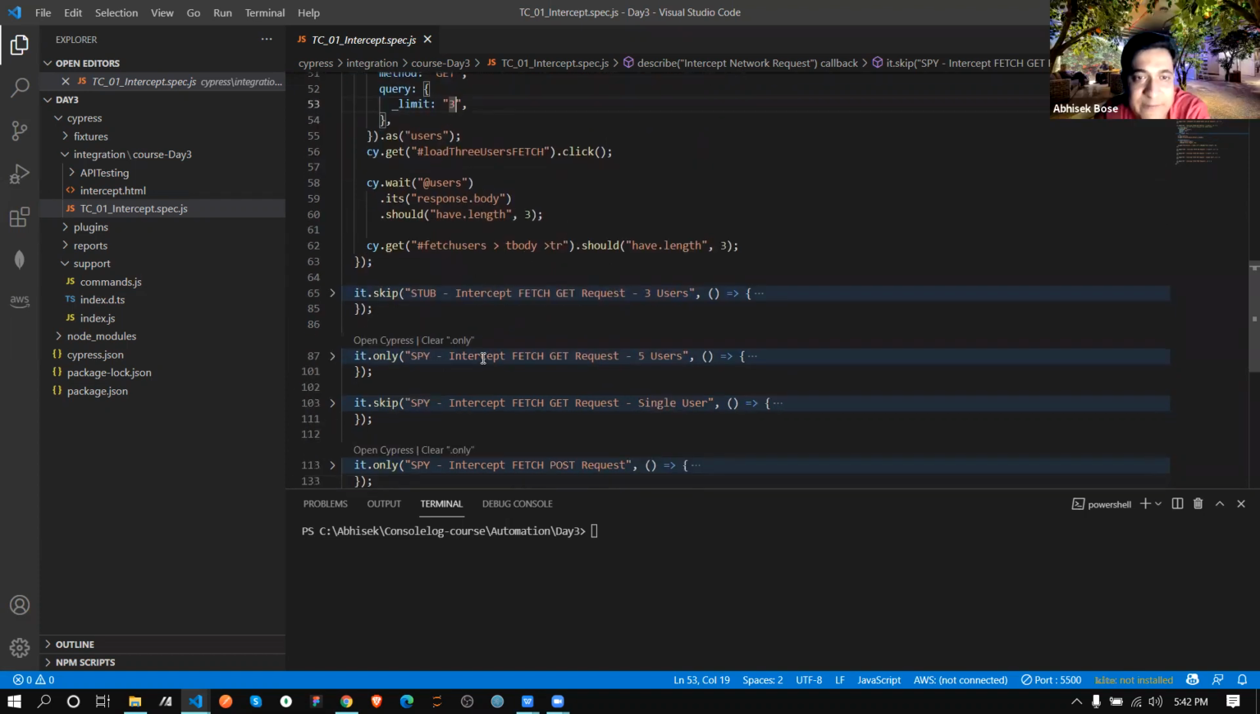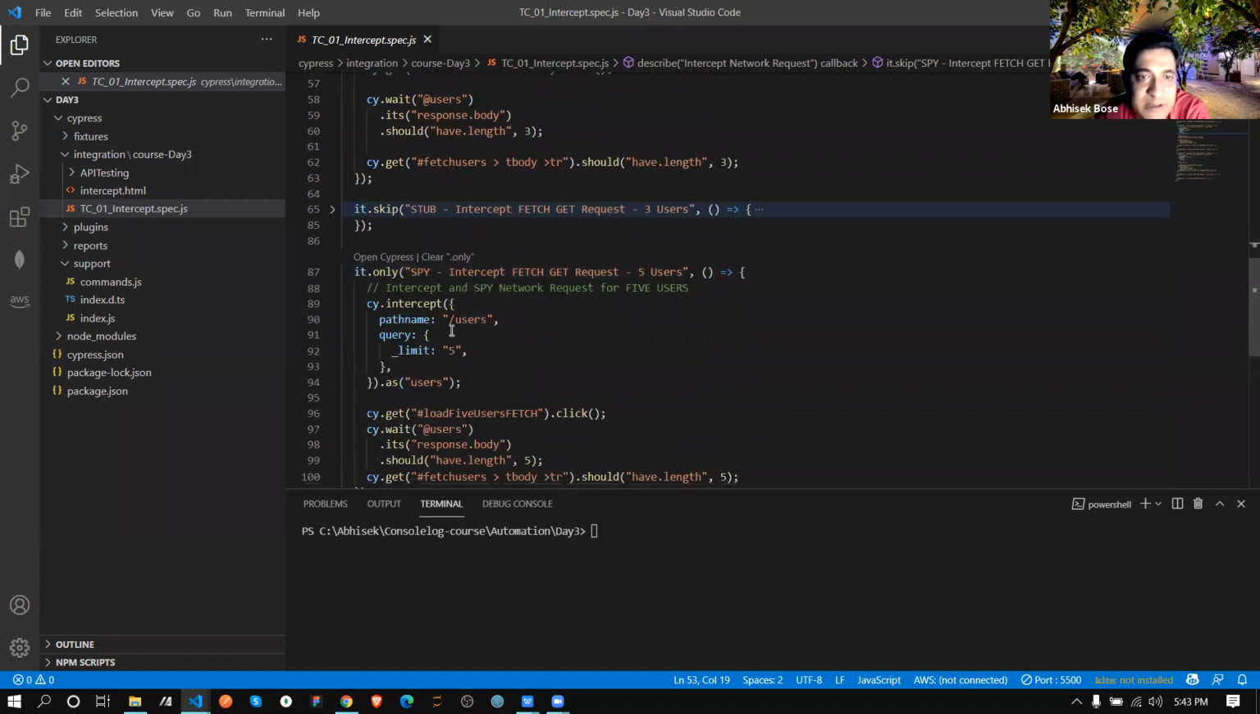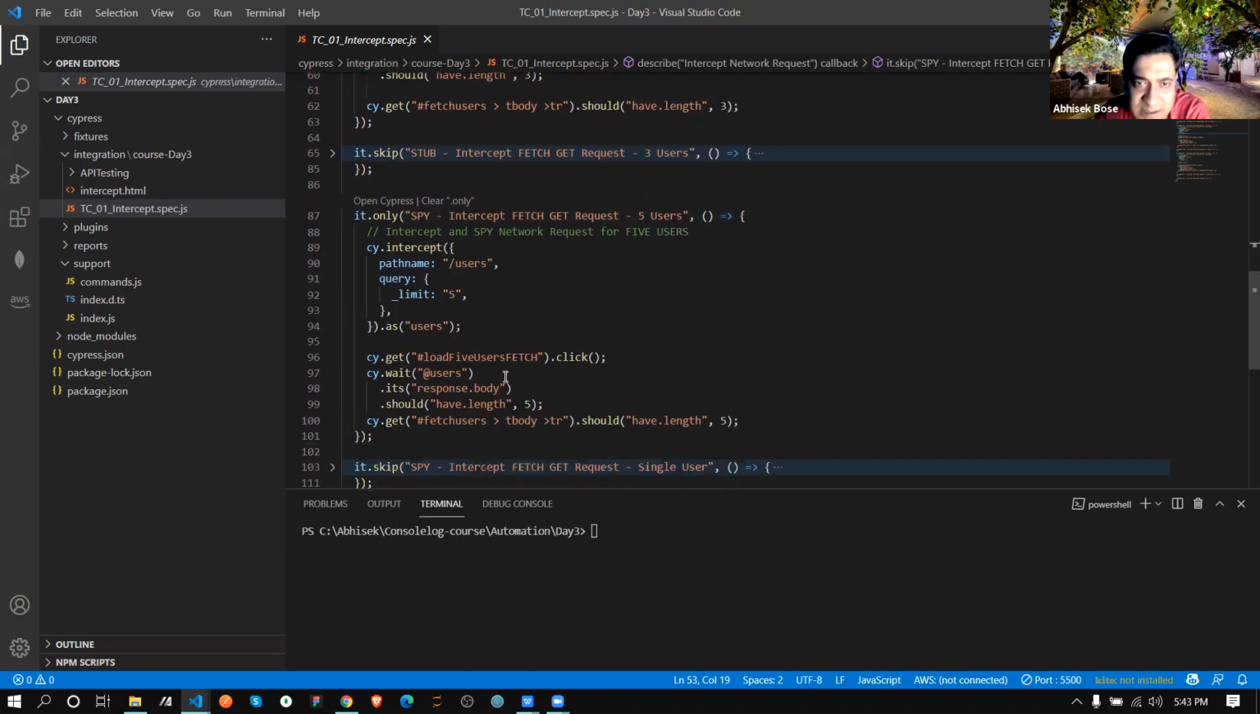The same way, if I need to request 5 users, I will do the same way: path name user, query limit 5 as a user, then I will click, then I will wait for that response. Once that response is ready, then I will check it's 5 or not. Simple. So let's see if it runs or not.